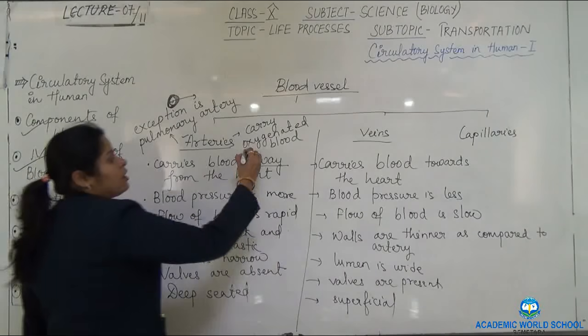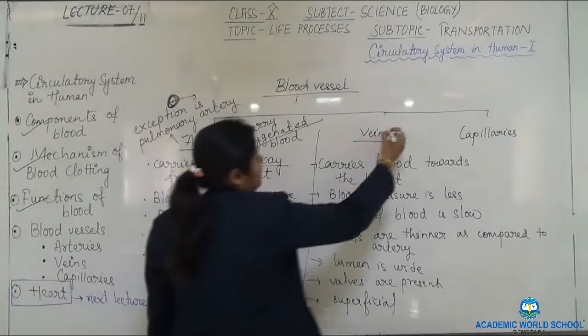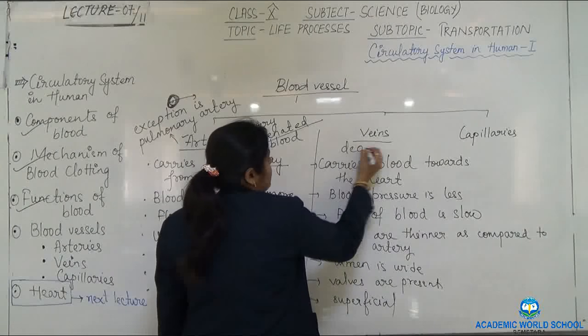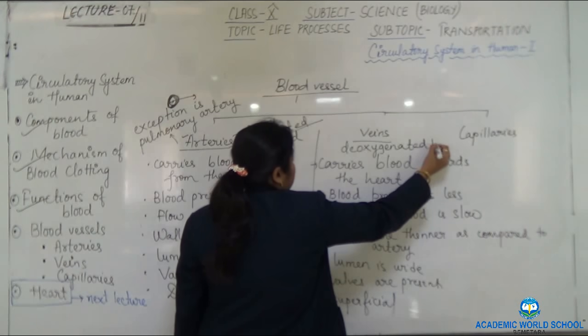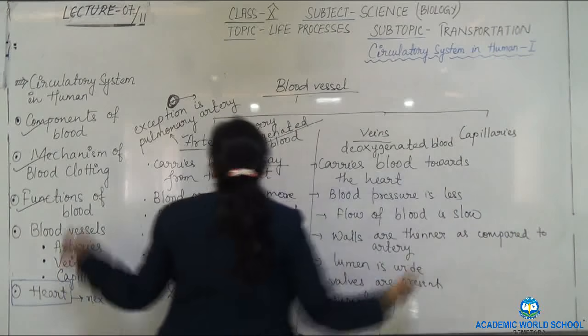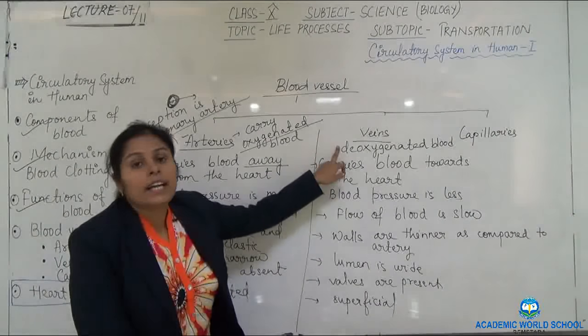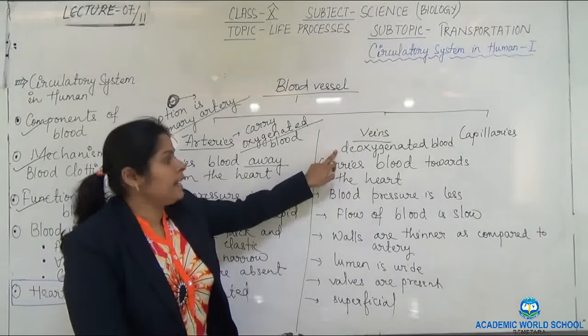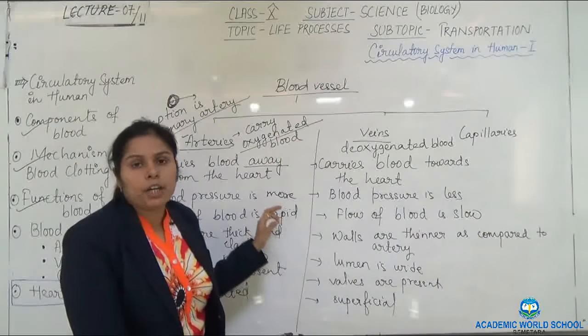Artery carries oxygenated blood. Veins will carry deoxygenated blood. But there is an exception again. There the exception was pulmonary artery. Here the exception is pulmonary vein. It means all veins carry deoxygenated blood except pulmonary vein. These exceptions are very important.